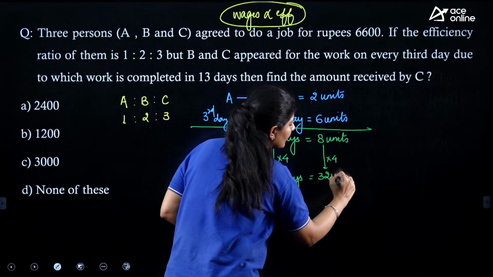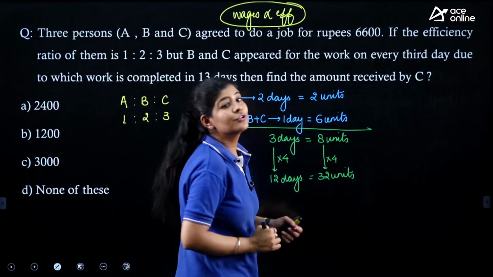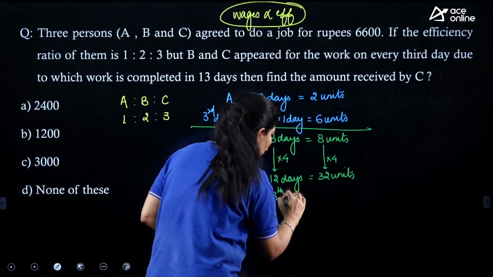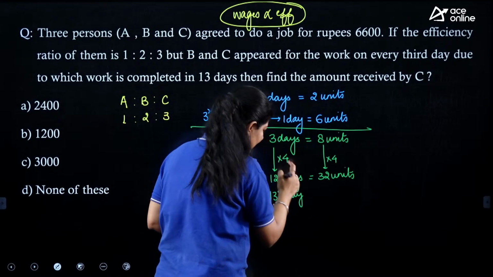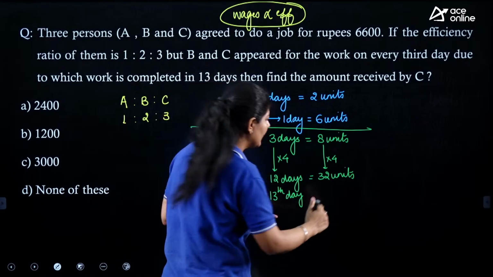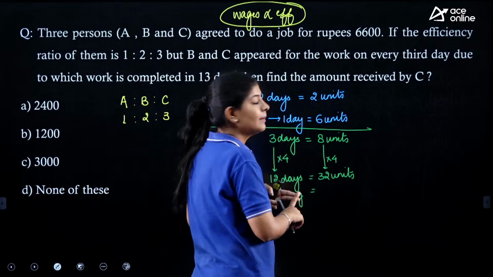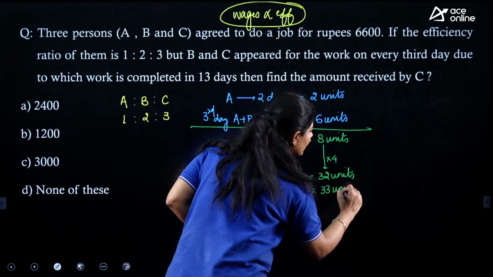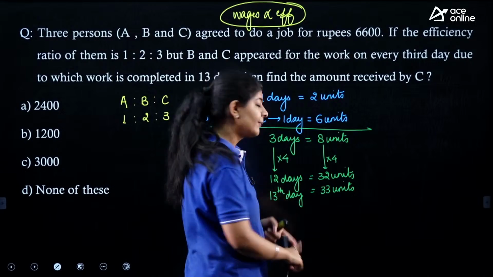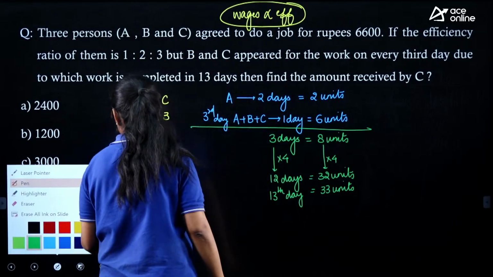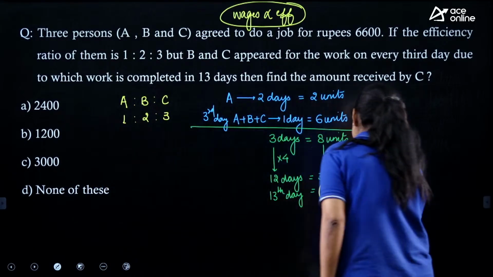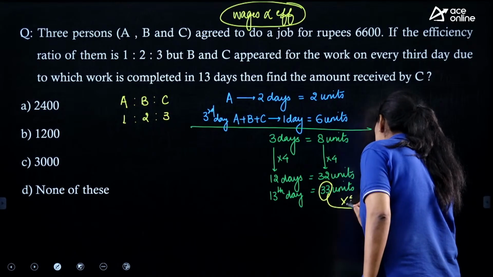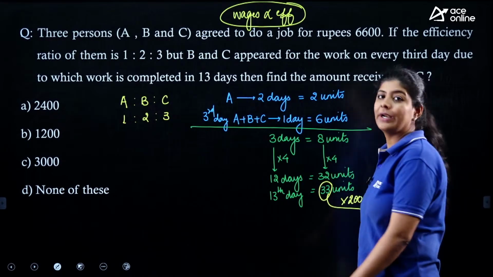That is 32 units of work completed. On the 13th day, A is working alone and he can complete only 1 unit of work. That means a total of 33 units of work they need to complete. For this 33 units of work, they are charging 6,600 rupees. That means it is present on the multiple of 200.